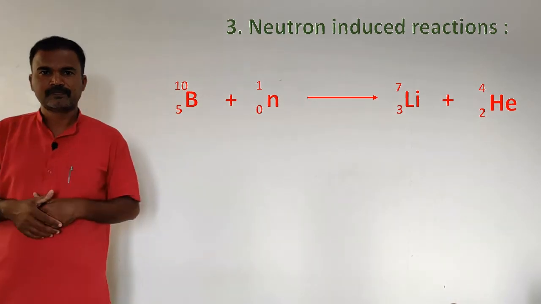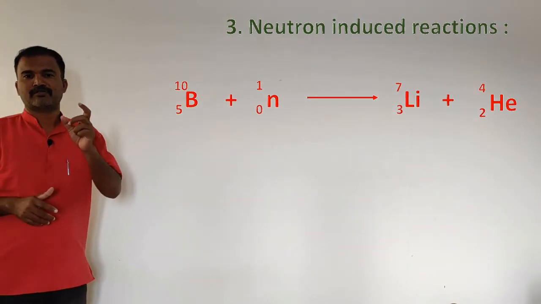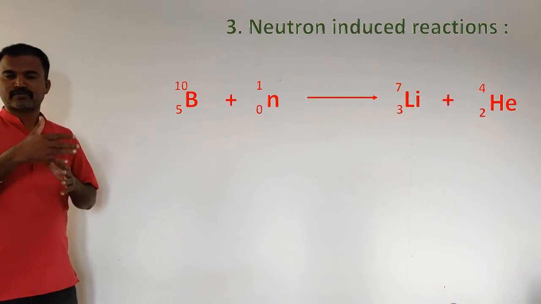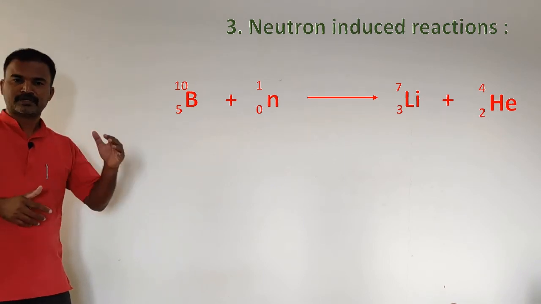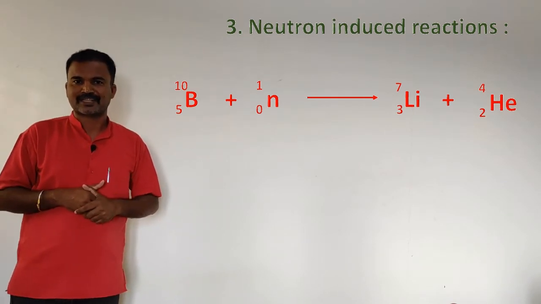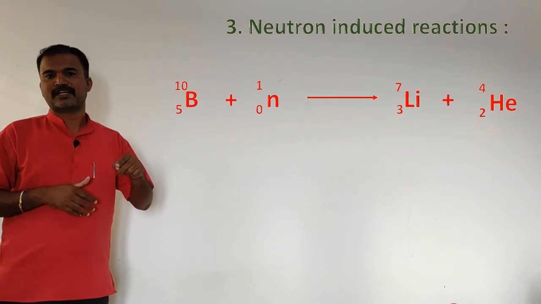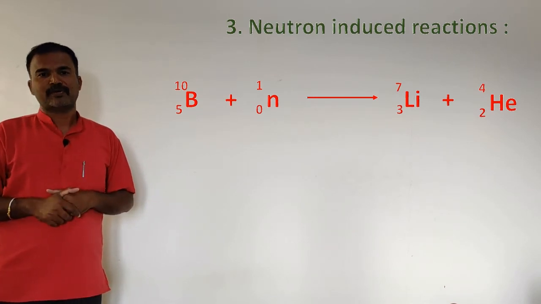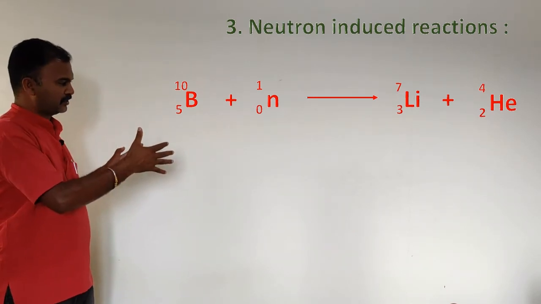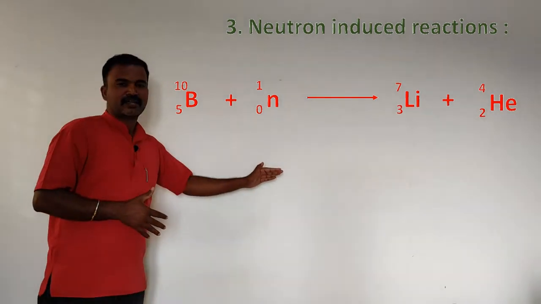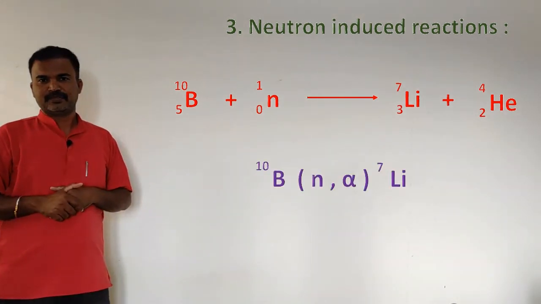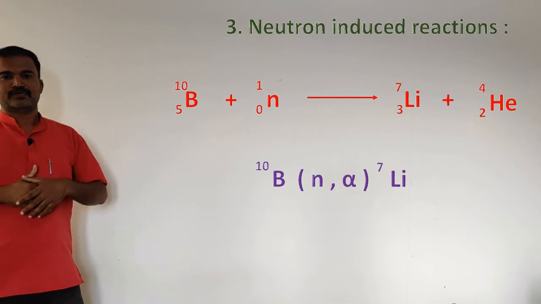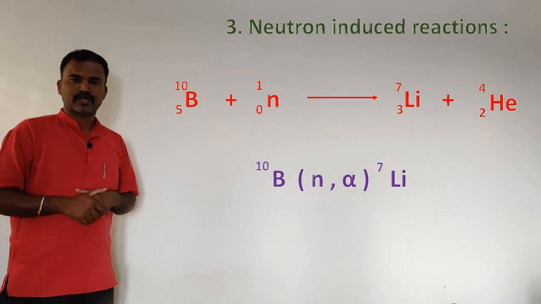You take a boron with the atomic number 5 and the mass number 10. Then you bombard with the neutron. It gives a new nucleus, that is lithium. The atomic number is 3 and the mass number is 7, along with the emission of alpha particle. So this reaction also we can write in a condensed way like this. So these are the three important induced nuclear transmutation reactions we have to study.